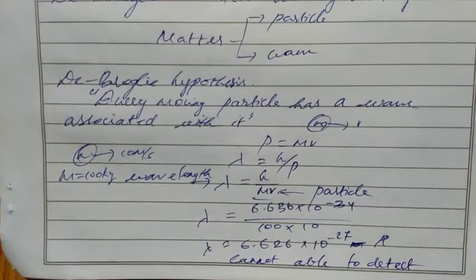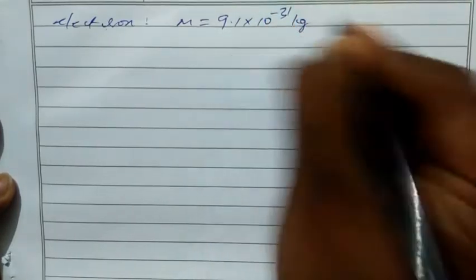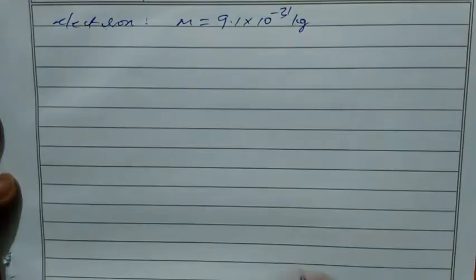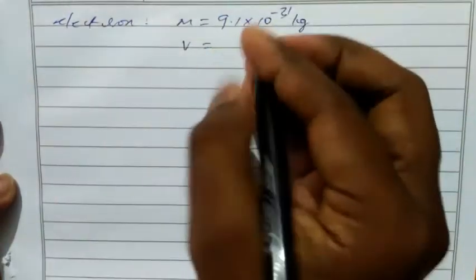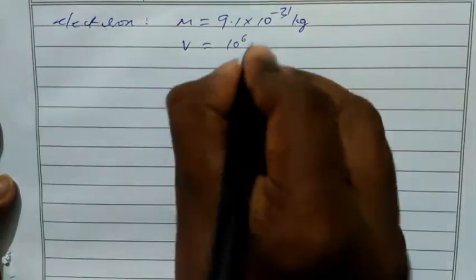But if we take an elementary particle like an electron, for electron we have a considerable amount of wavelength. Let's check with that. The mass of an electron is very low. It is 9.1 into 10 power minus 31 kilogram, and it is calculated that the velocity of an electron in an atom is approximately 10 power 6 meter per second.